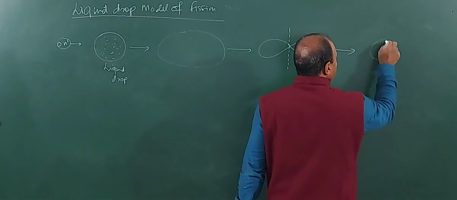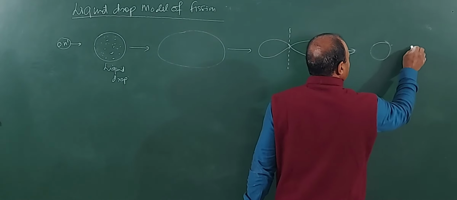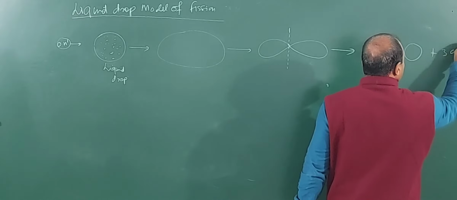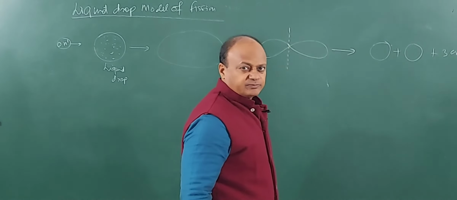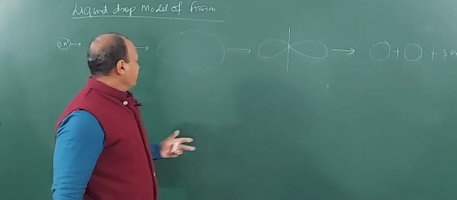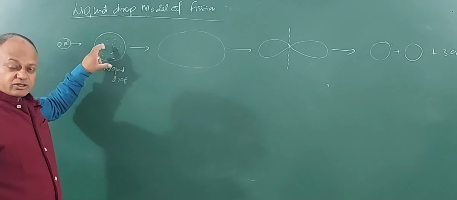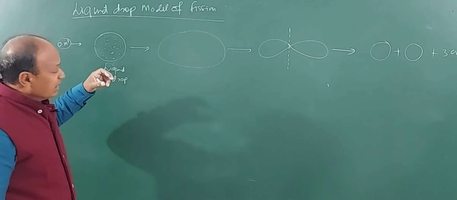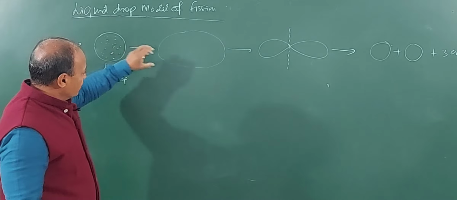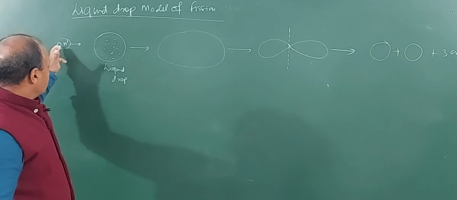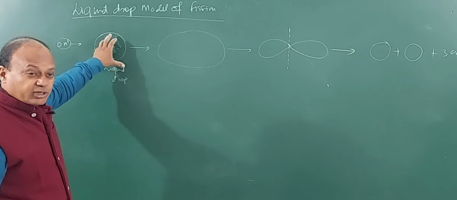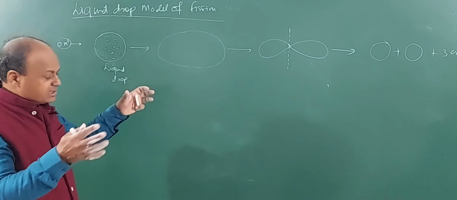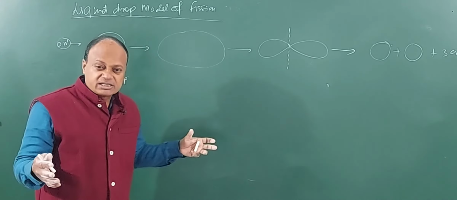One nucleus comes here, the other nucleus comes here, and also three smaller fragments come, these are neutrons. Right? So, this is the liquid drop model in which a neutron enters the liquid drop which is already unstable. Now, the drop captures this neutron, and when it does, it swells up because an extra amount of energy is transferred to the nucleons. So, they will be oscillating with greater amplitude. Initially, they are oscillating like this, now they will oscillate like this. So, the drop becomes bigger and more unstable, right?